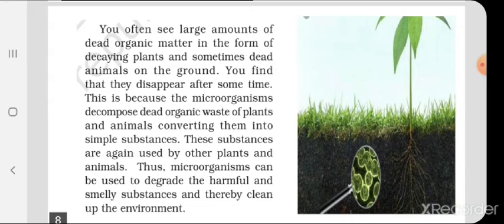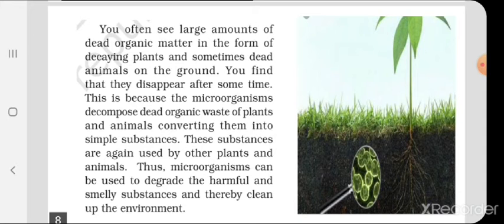You often see large amounts of dead organic matter in the form of decaying plants and sometimes dead animals on the ground. When plant parts or animals die, what happens to them? You find that they disappear after some time. After a few days, we can see that the dead plant parts or the animals which have died somewhere have disappeared. Where do they go?